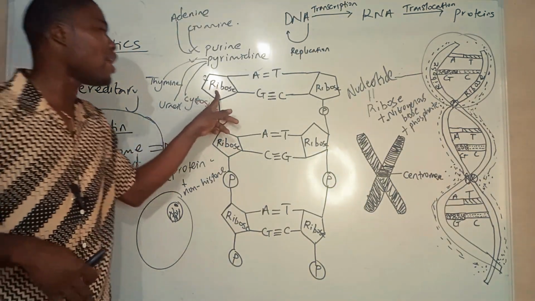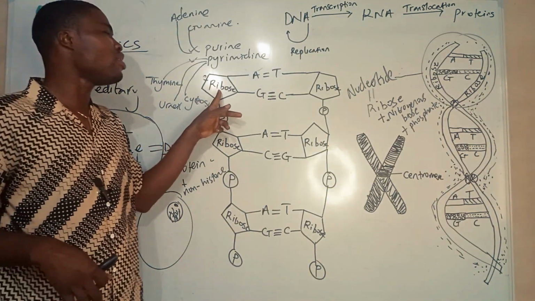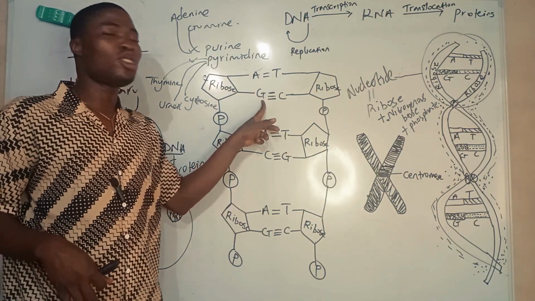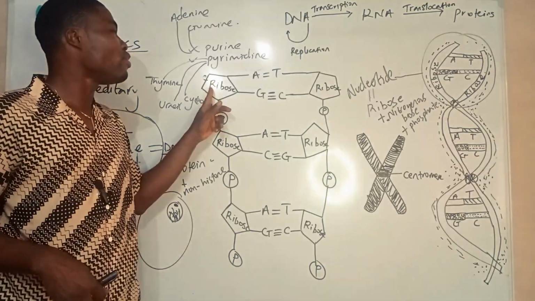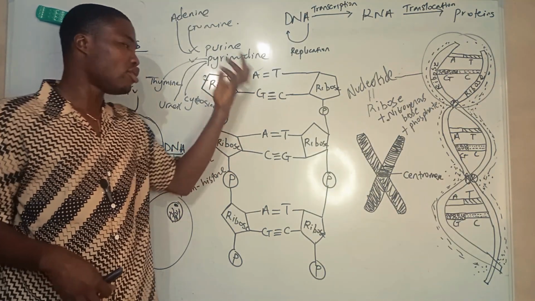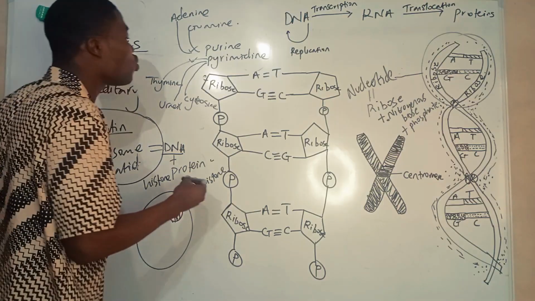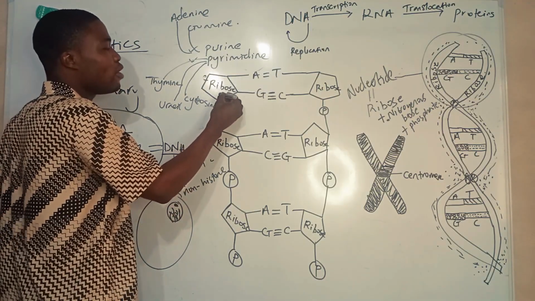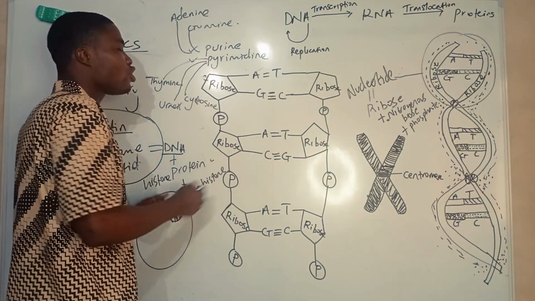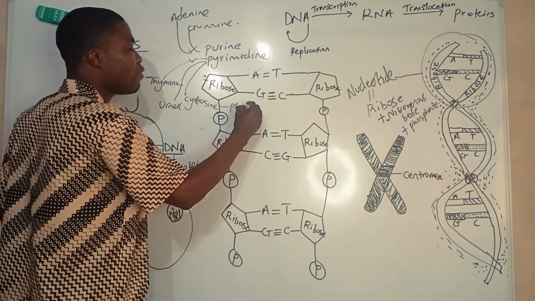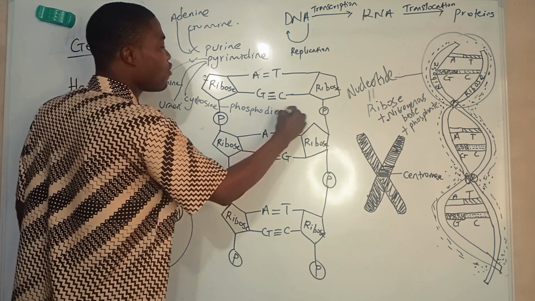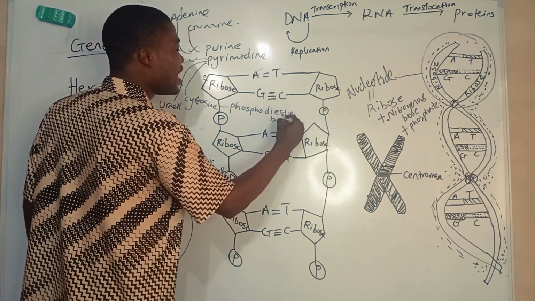Now for the ribose backbone, the bond between the ribose and the guanine is just a simple covalent bond. So the bond between the ribose and the base, the sugar backbone and the base, is a nitrogenous bond. While the bond between the ribose and the phosphate group is called a phosphodiester bond. So a phosphodiester linkage is the bond.